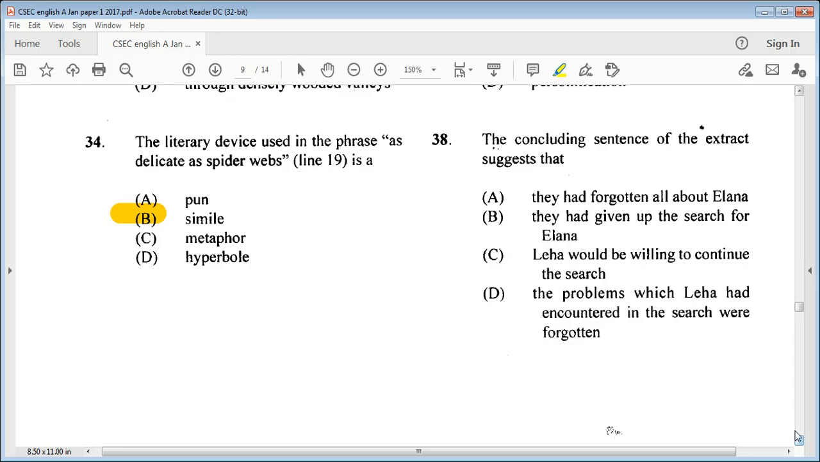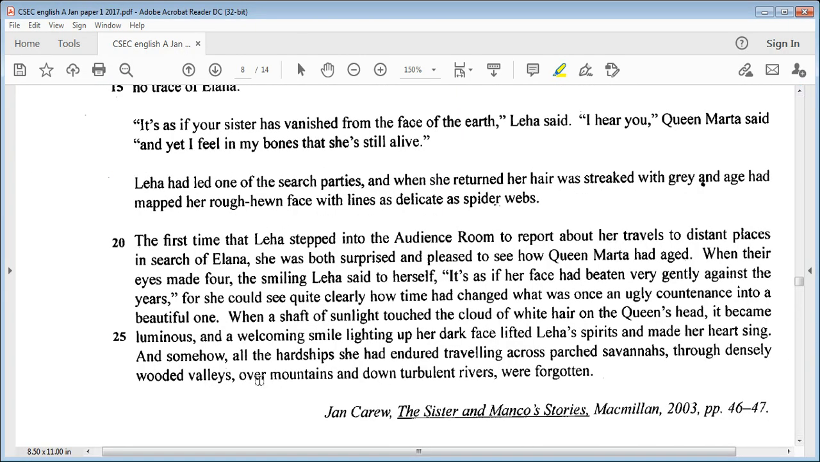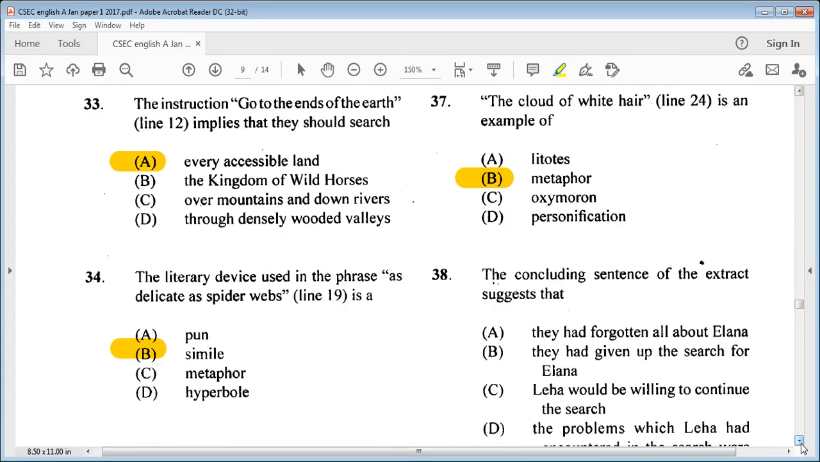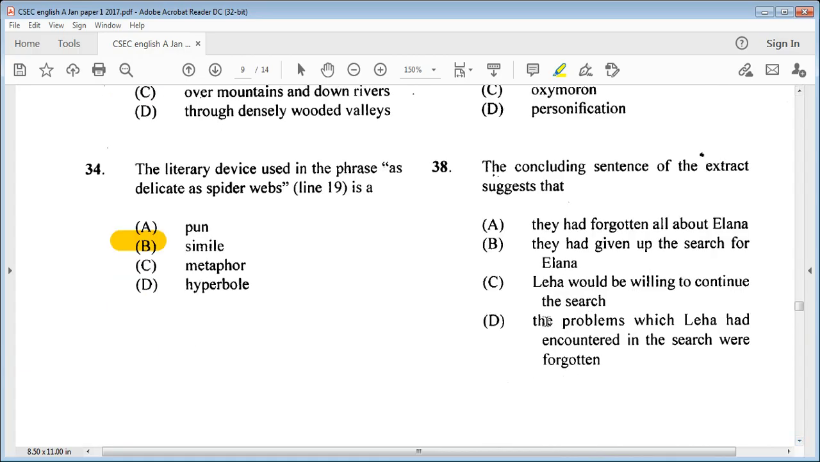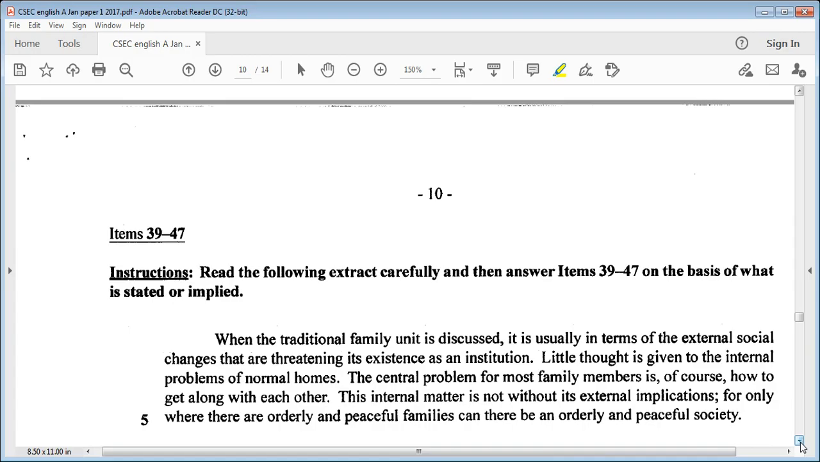Then, if we look back in line, let's take a look back here. See line 26 here, it says, and somehow all the hardship she had endured traveling across parched savannas, through densely wooded valleys, over mountains and down turbulent rivers were forgotten. So therefore, our answer would be D. The problems which Leah had encountered in the search were forgotten. D.